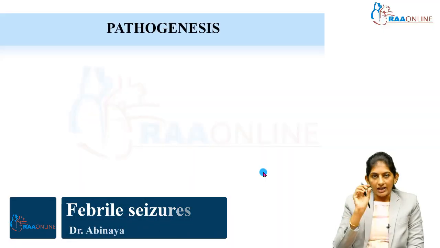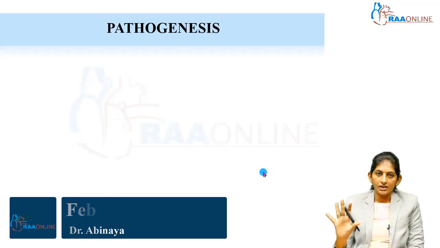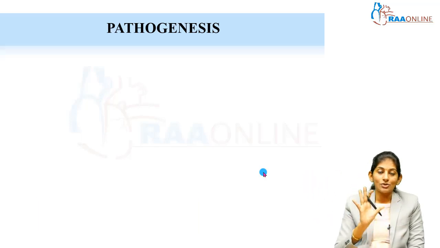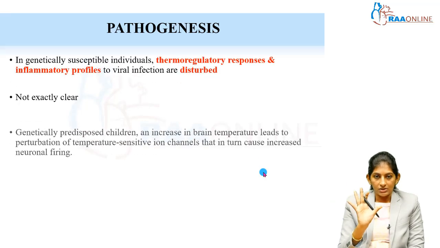So pathogenesis: why is there febrile seizure? Definitely parents will ask you. The etiology, or the etiopathogenesis, is still not clear. That is what we are trying to tell here. Of course, we cannot tell this directly to the parents, but in children who have febrile seizures, you can tell them that the neurotransmitters, the ion channels firing and all can be a little different from the normal children. So we will talk about this here.